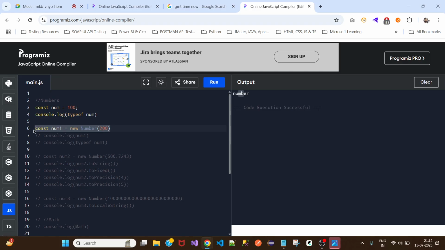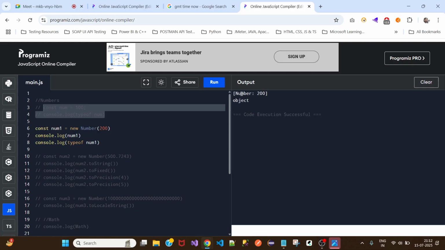This is how you can create a number object. Now when you run this, we have number, and this is an object. The type of this is not a number, it is an object.